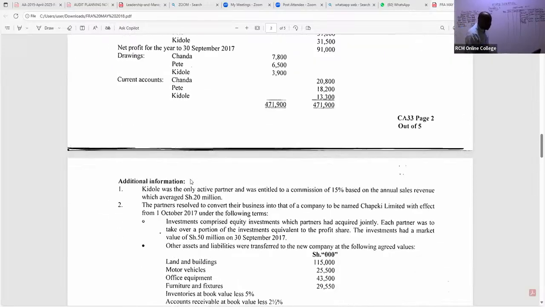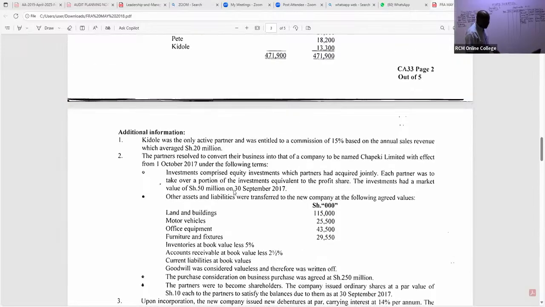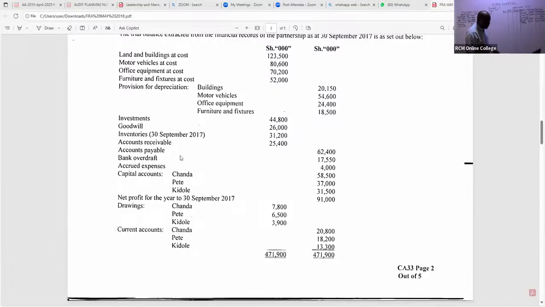They have told us here, please listen. First of all, listen. They have told us somewhere here that current liabilities were taken at book values. Even if they never told us, that is the rule. So all the current liabilities, what do we have there? We have payables, and I can see we have accrued expenses. They were taken over by the new company, even the bank overdraft. So bank overdraft was taken over by the new company.